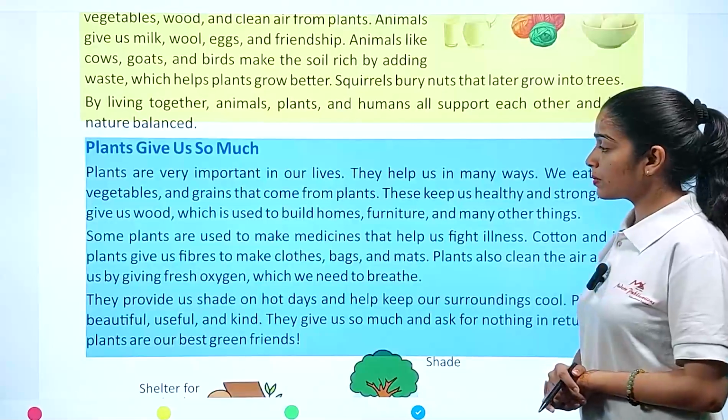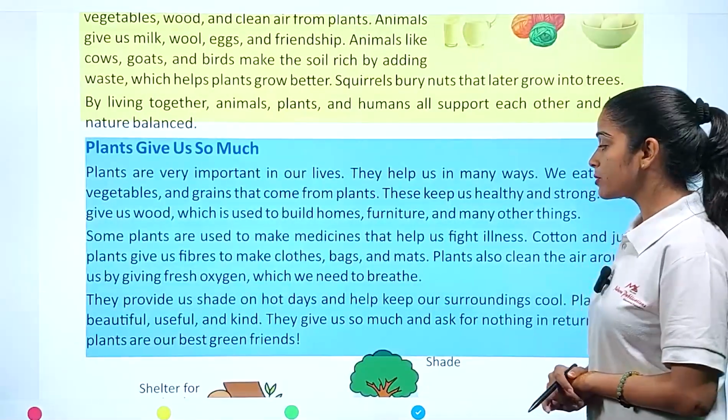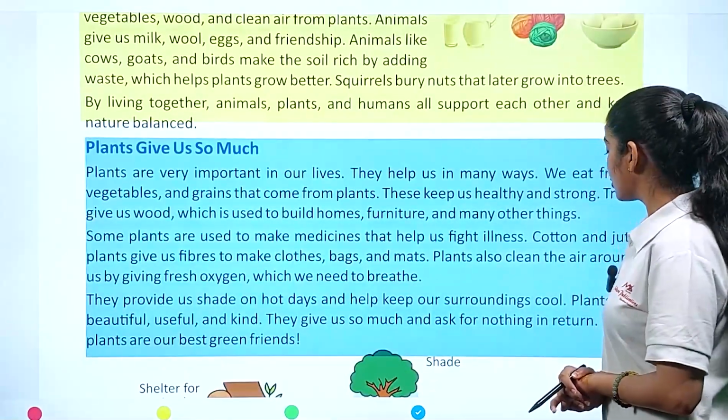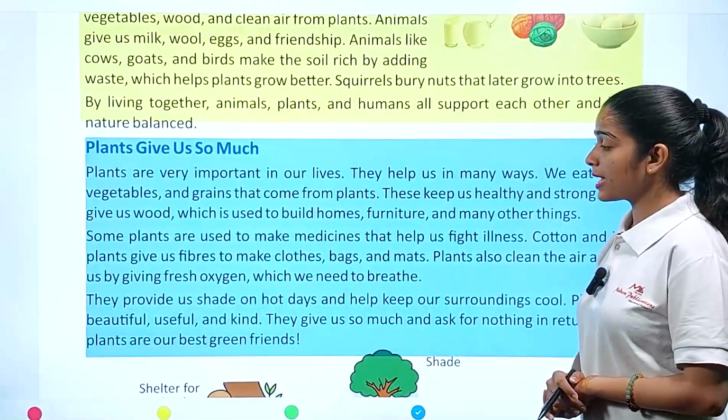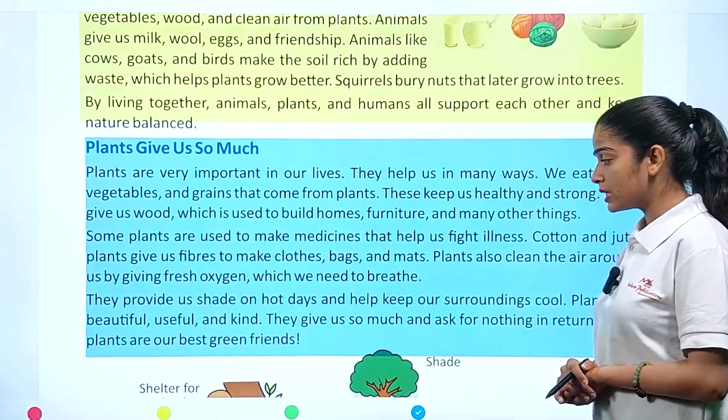Cotton and jute plants give us fibers to make clothes, bags, and mats. Plants also clean the air around us by giving fresh oxygen, which we need to breathe.